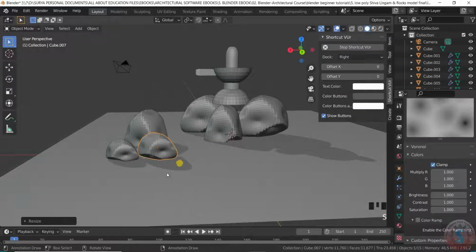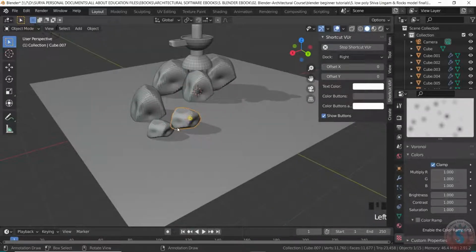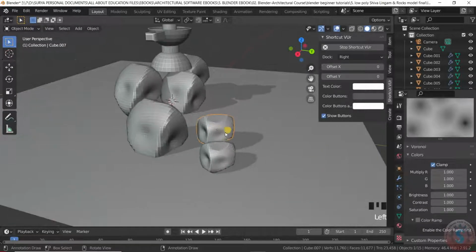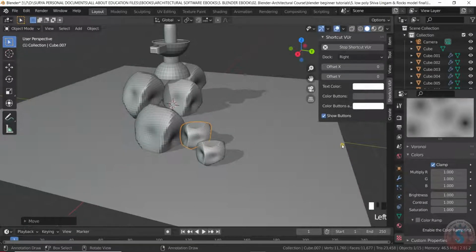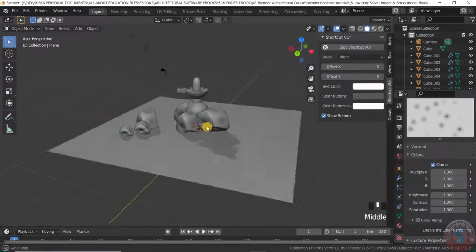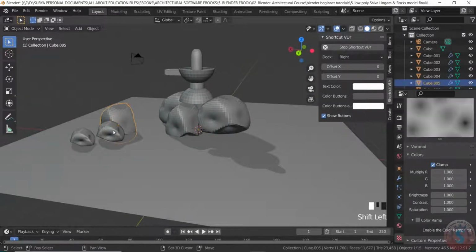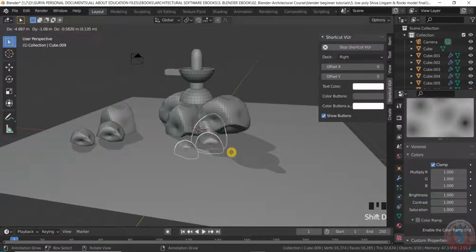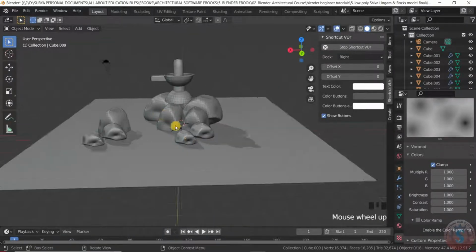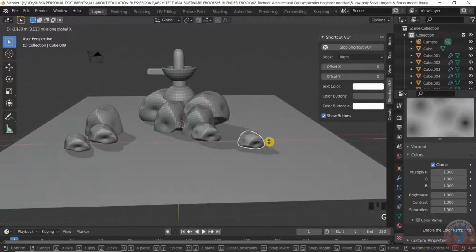S, and pressing on the S key, G, X, rocks here, and the G. Simply I am moving more of the rocks. That's it. You can observe the X axis. On the X axis you can move as many more rocks as you want. You can give more rocks on the X axis.